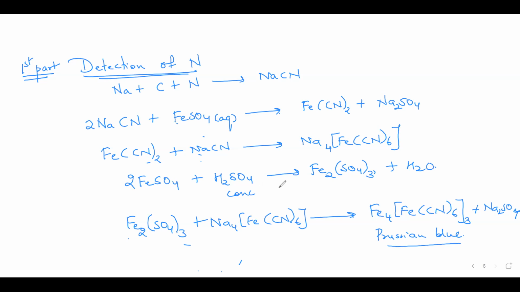See, I have not balanced these reactions. These are redox reactions. You know how to balance redox, no? Yes, ma'am. You cannot balance a redox reaction directly like this. You have to go for the methods of oxidation and reduction, right? Ion electron method. Done, ma'am. Okay. So detection of nitrogen is done.